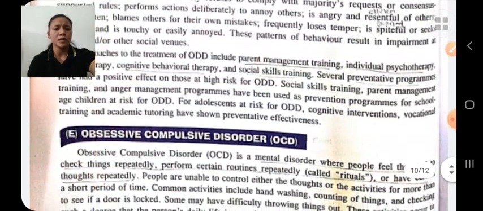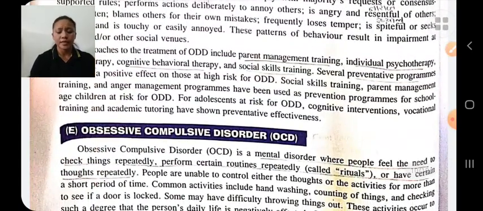A disorder is a problem or illness which affects someone's mind or body.